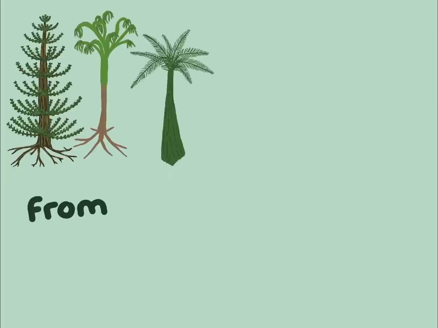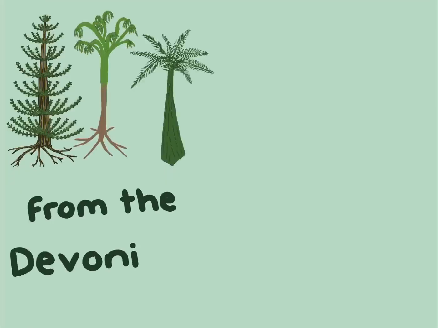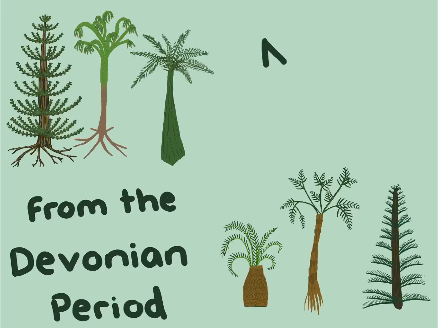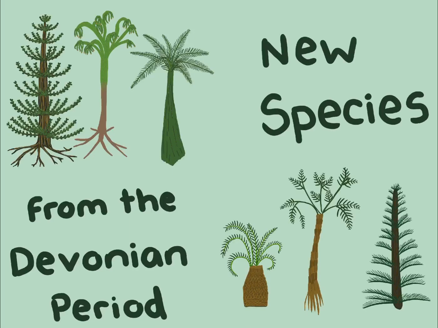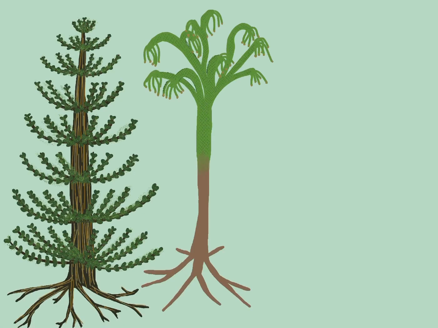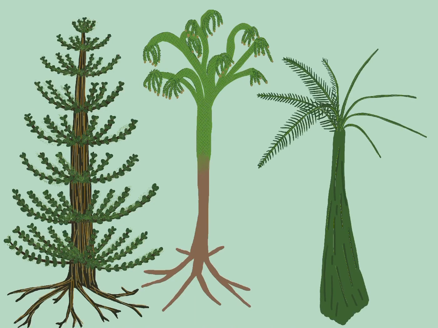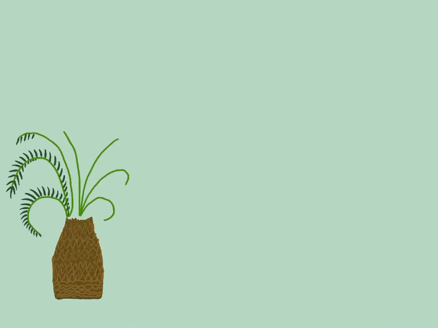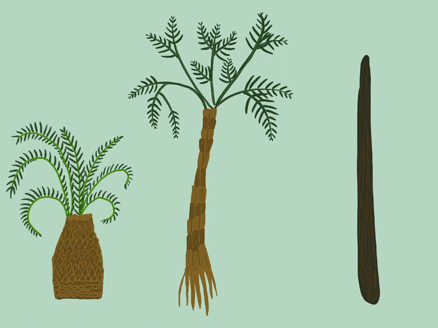Plants. During the early Carboniferous period, land plants were very similar to those around during the late Devonian, but new plant species also emerged. Horsetails, club mosses, and ferns continued to dominate through this period. Cycads, seed ferns, and conifers appeared during this time period.